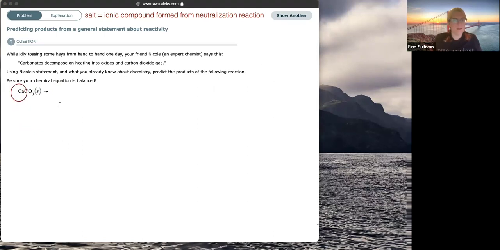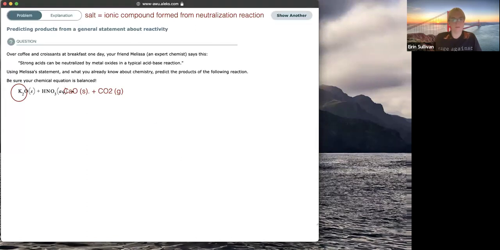Calcium is a 2+ cation and the oxide ion's O2-, so the formula of calcium oxide is just CaO. And oxide, we just expect that to be a solid at room temperature and pressure. And then the other thing we were told we had is carbon dioxide gas. Is that balanced? Yeah, it's already balanced. No balancing required.